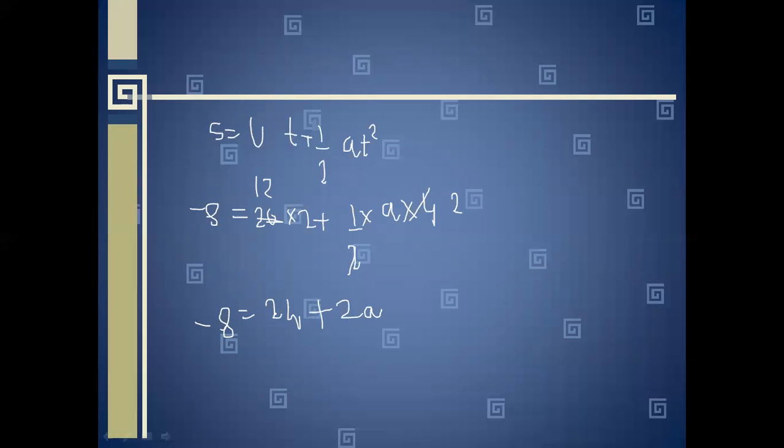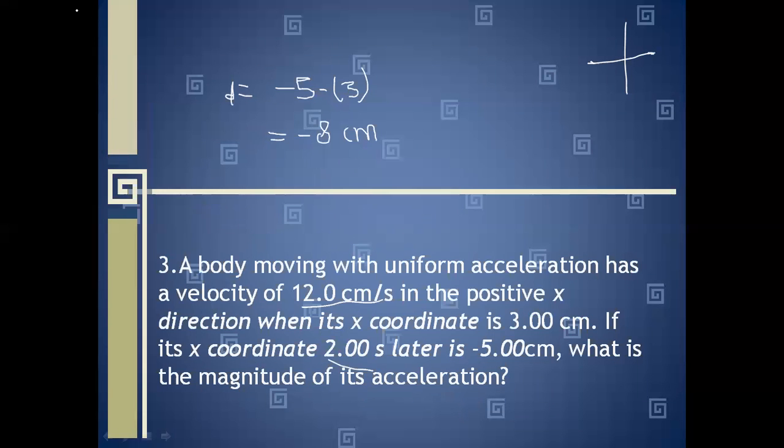So this 24 will go to this side, so that will become -24, -8 minus 24 equal to -32, and when you divide this, you will get a equal to -16 centimeter per second square. So in this, we have to just remember our coordinate system and solve the equation.